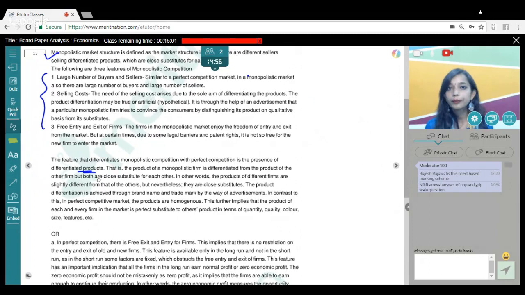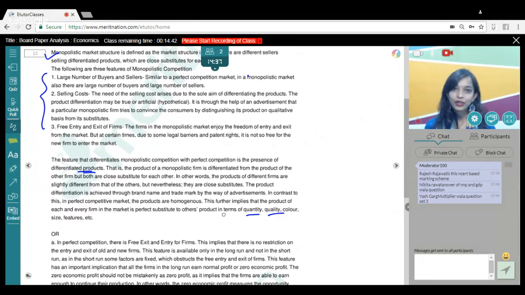But we know in perfect competition, the goods are perfect substitutes of each other in terms of quantity, quality, color, size, etc. So you could have explained that, yes, this differentiated product feature is what separates monopolistic competition from a perfectly competitive market.